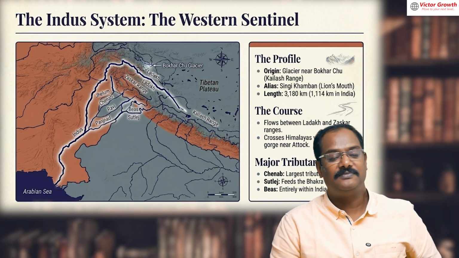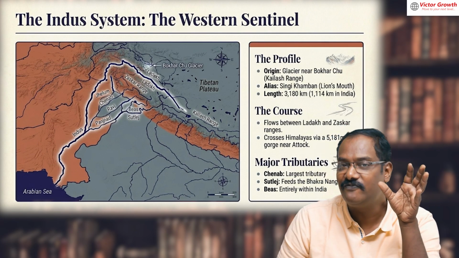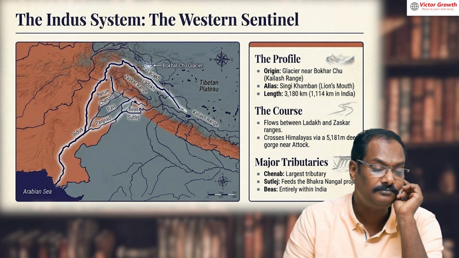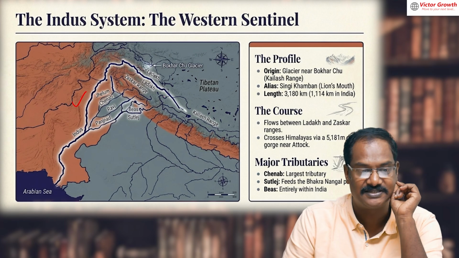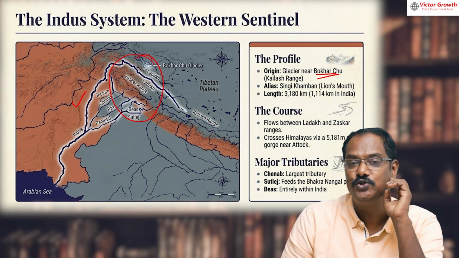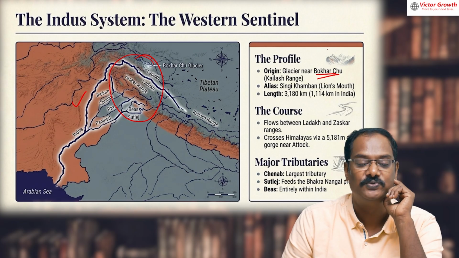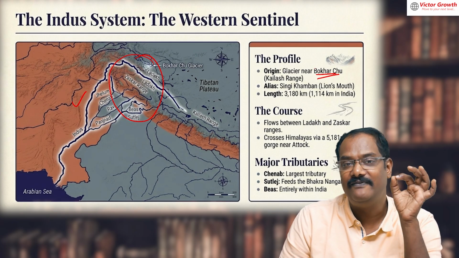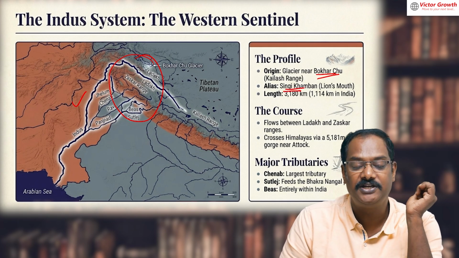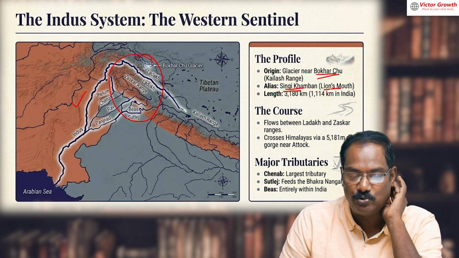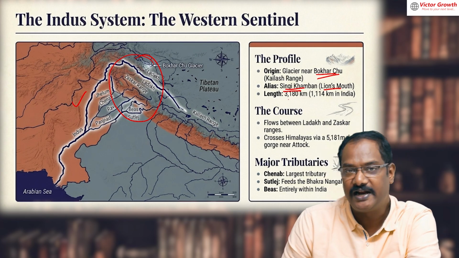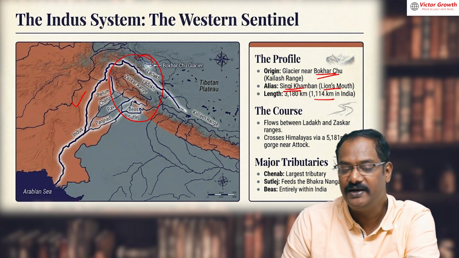Then comes the Indus River system. This is one of the important Himalayan rivers, but much of it goes into Pakistan, and only a small portion is with India. Its origin is in Bokarchu in Tibet, in the Kailash range. It starts from a place called Bokarchu or Singi Khamban, known as Lion's Mouth. It travels almost 3,000 kilometers in total to the Arabian Sea, but only about 1,000 kilometers in India itself.